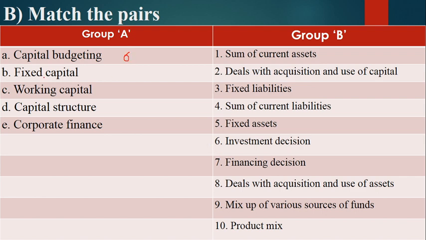Now fixed capital. Okay, when you talk about fixed capital, the answer is fixed assets. So here point number 5, that is 5. So if you talk about capital budgeting, the answer is 6, that is investment decision. Fixed capital, the answer is 5, fixed assets. Now working capital is nothing but the sum of current assets, so the answer is 1.